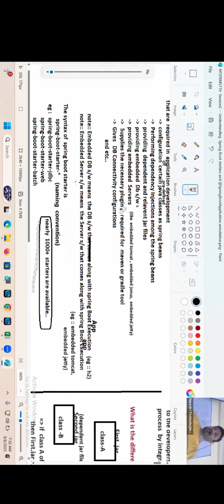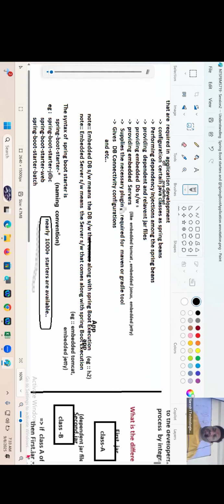Okay. Already we discussed that embedded database software means the database software is within the application, not separately installed. Embedded server means the web server or application server software is within the application. Are you getting my point? Super, guys. H2, HSQL, all these are examples of embedded database software. Tomcat, Jetty, Undertow, all these are examples of what, guys? Embedded server or in-memory server, embedded server, both are one and the same.